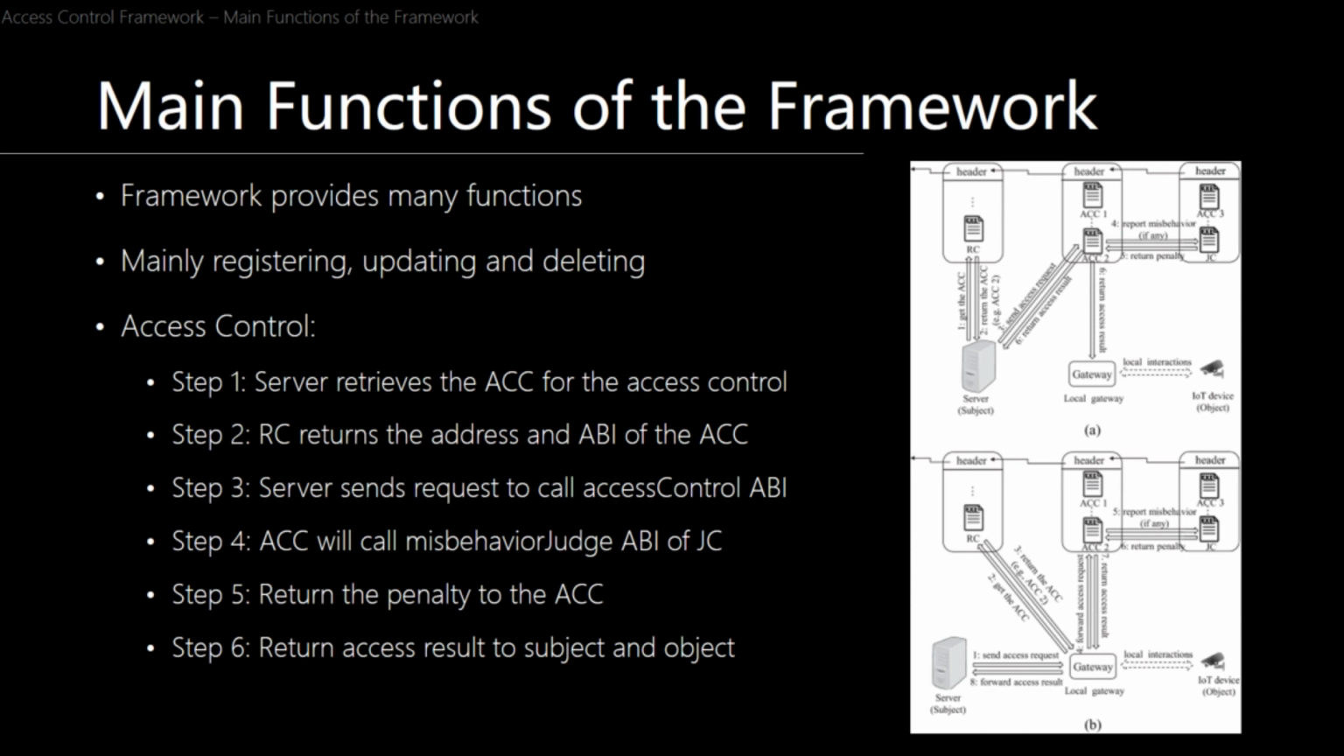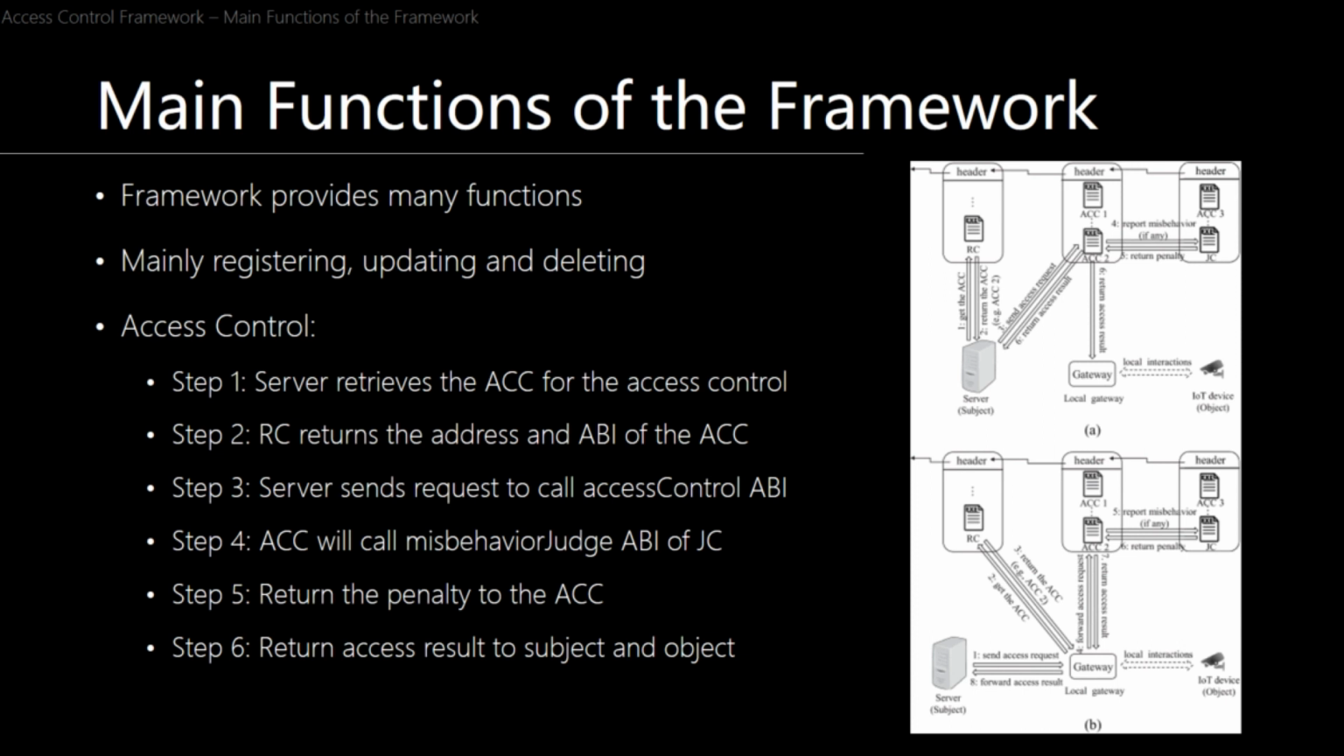So in step 1, we can see that there are two pictures here. A is when the access control is being called upon by a subject, and B is when it's being called by an object. I'm going to explain the case of A. In step 1, the server calls the get contract ABI function of the register contract to retrieve the ACC for the access control. And step 2 is that the RC, the register contract, returns the address and ABI of the ACC to the server.